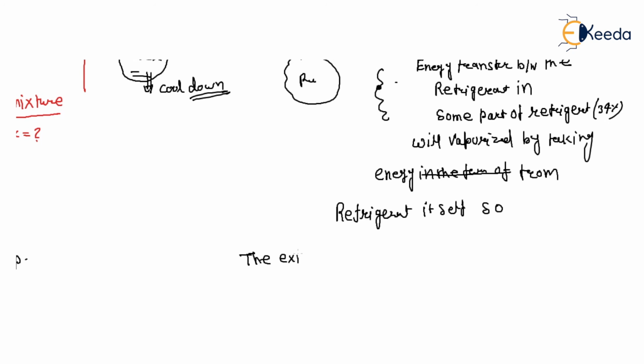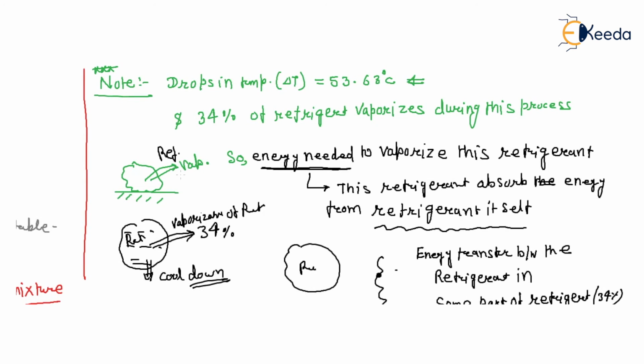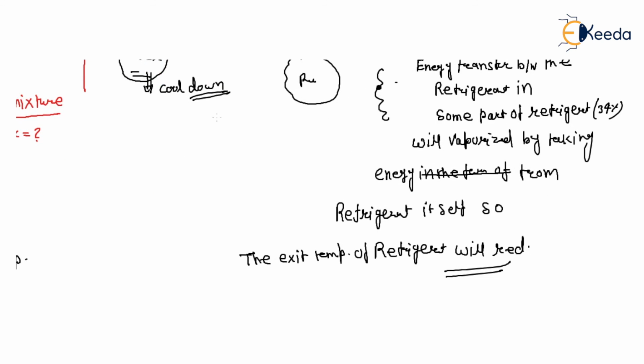So the exit temperature of the refrigerant will reduce. So during throttling, there is no heat transfer.